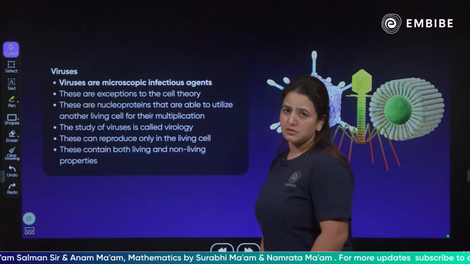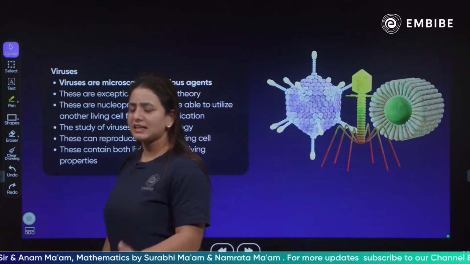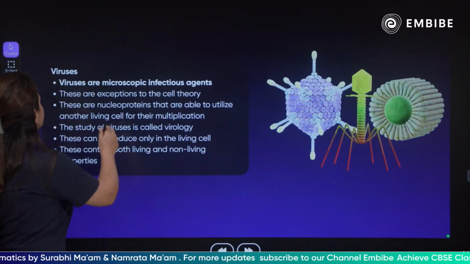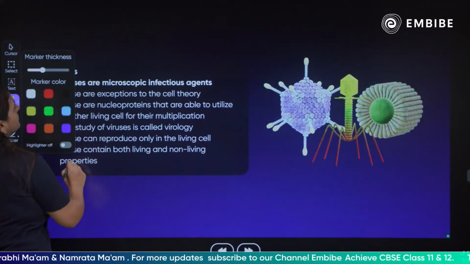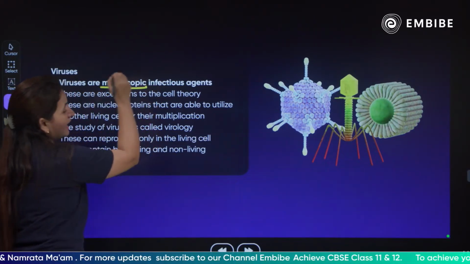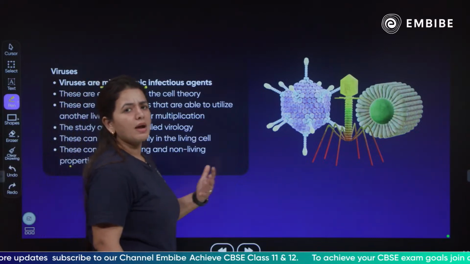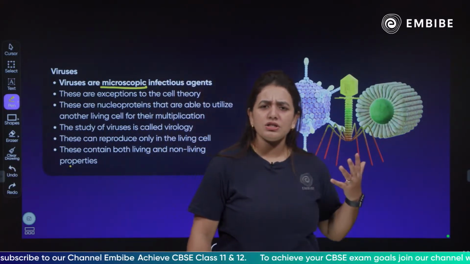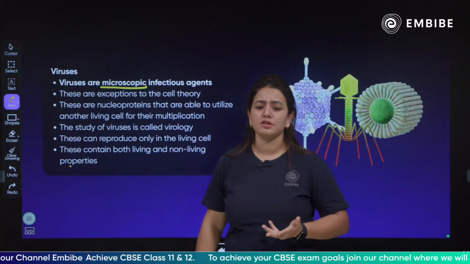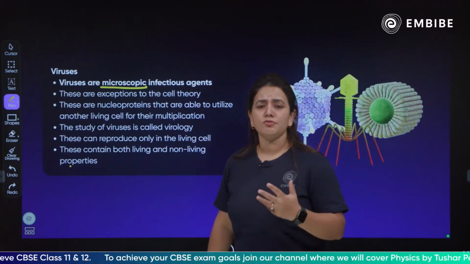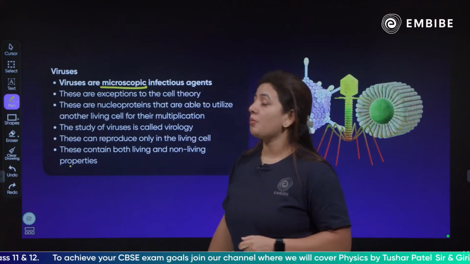What are viruses? What are their features? What are their characteristics? So talking about the viruses, children, these are microscopic, smaller than the bacteria, and that is why they are microscopic infectious agents. Why microscopic? You cannot see even the bacteria with the naked eyes. How can you see such microscopic organisms? So viruses are the microscopic organisms.